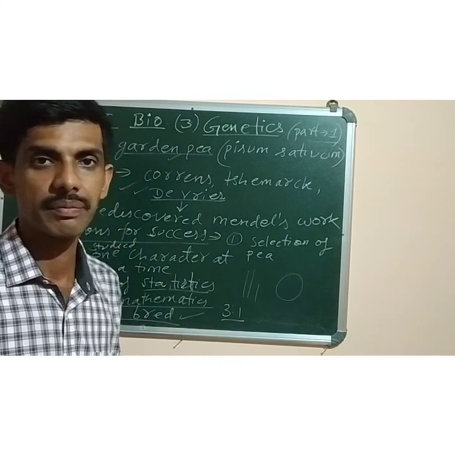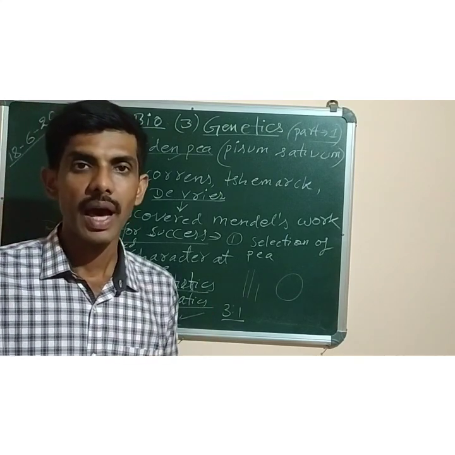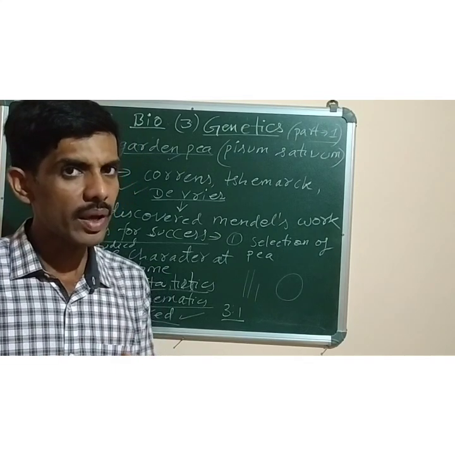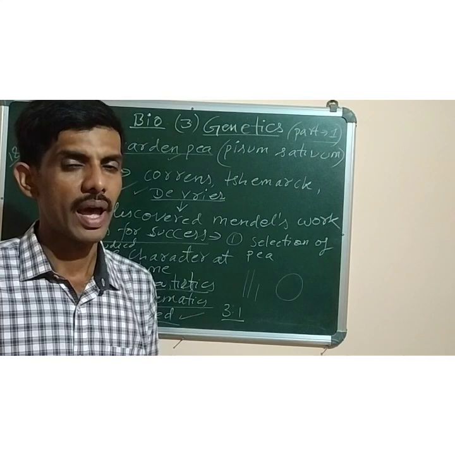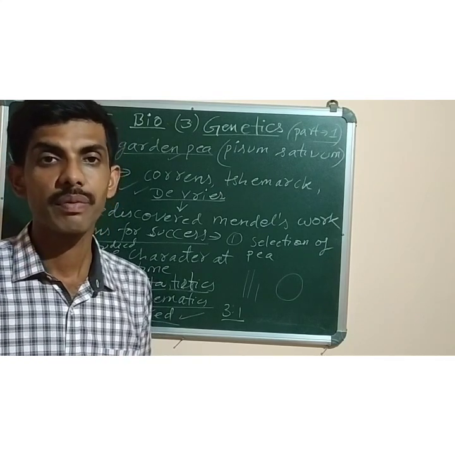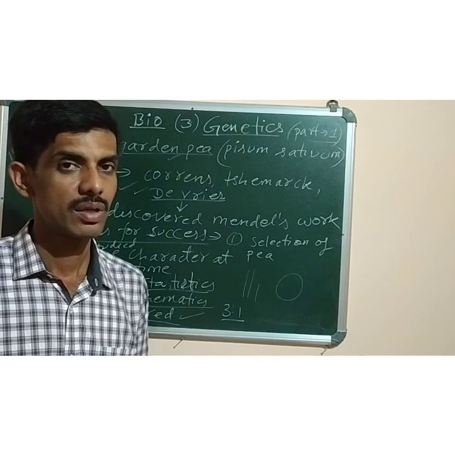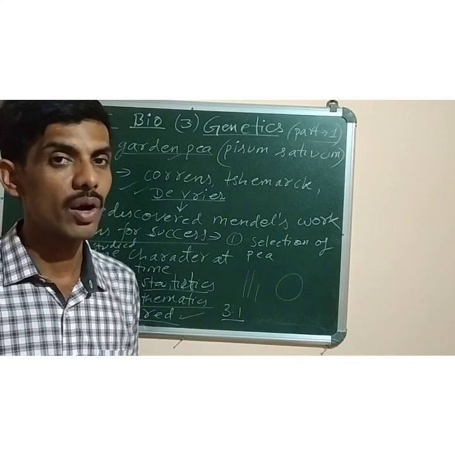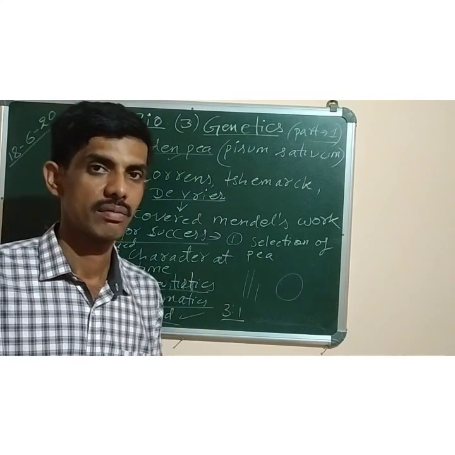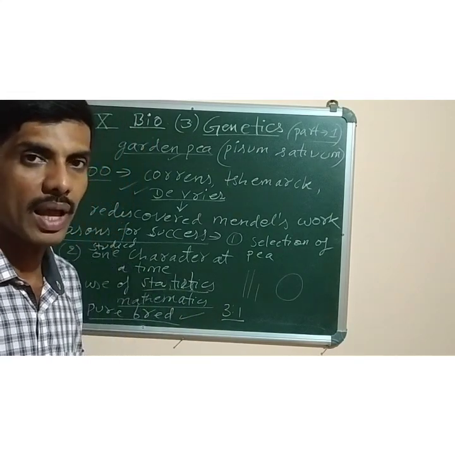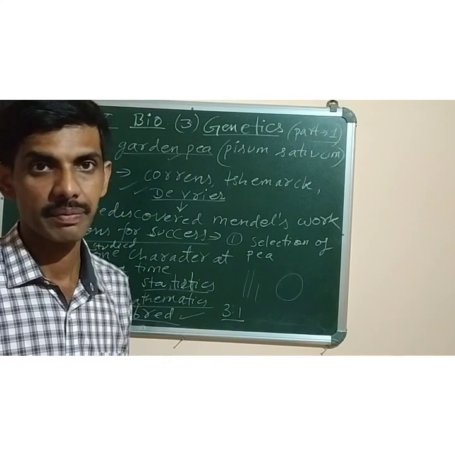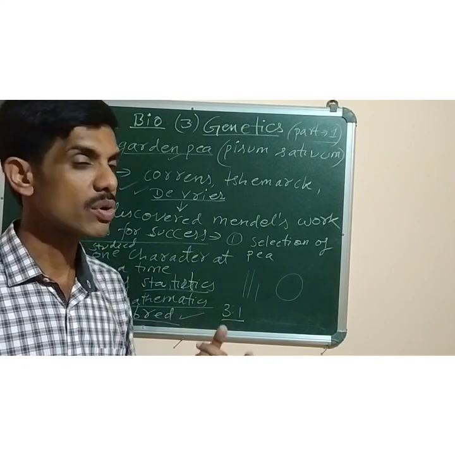And number 3, garden pea has a big size flower, so that we can cover the anther or the stigma to help in the process of artificial pollination, so that we can put the pollens according to our desire. Not that the wind will help in pollination and we get results which we do not expect. So we can change it according to our need.